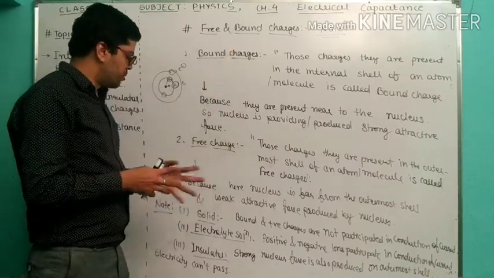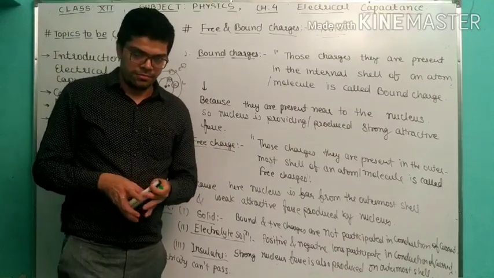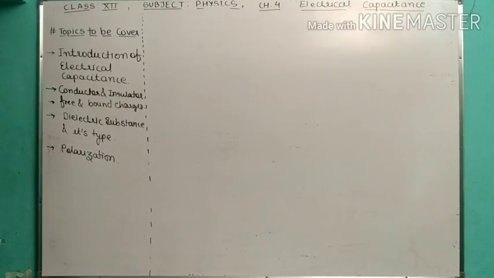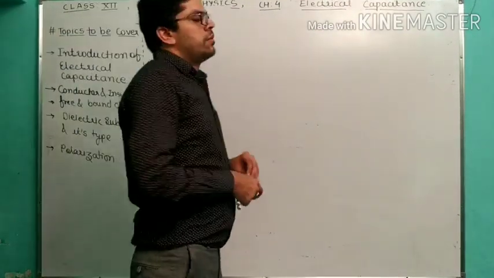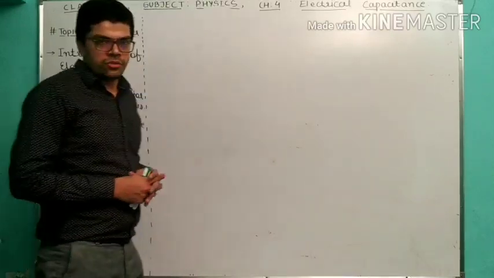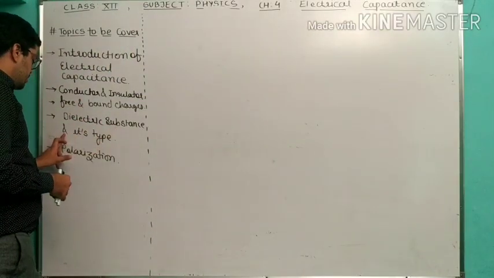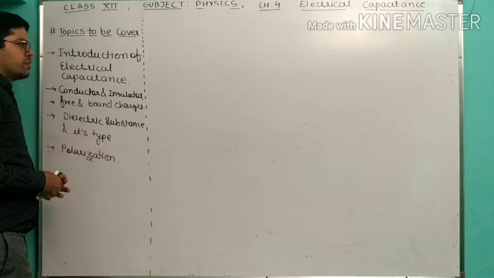So hopefully you understood this, bound and free charges. Now we are talking about the next topic. The next topic is dielectric substance and its types.